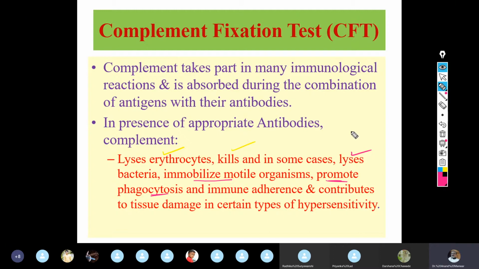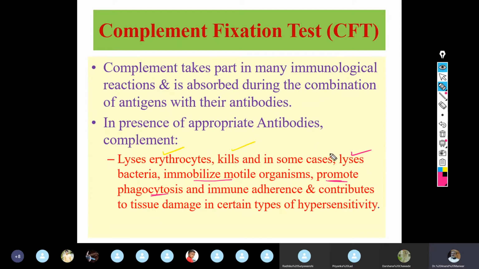How is phagocytosis being promoted? Can anybody tell me? Have you heard about opsonization? Do you remember we have talked about opsonization?